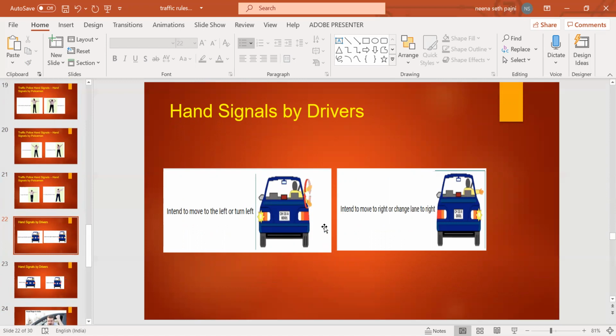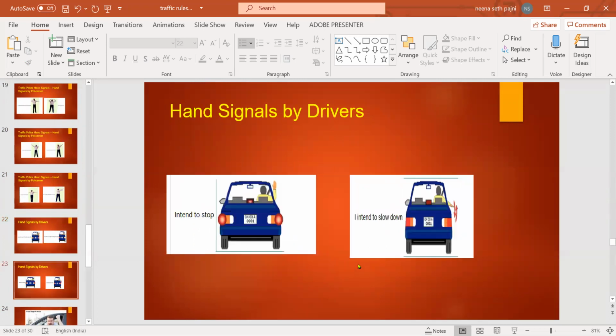He or she gives this type of signal to indicate intent to move to the right or change lane to the right. So this type of signal, and intent to stop, intent to slow down.